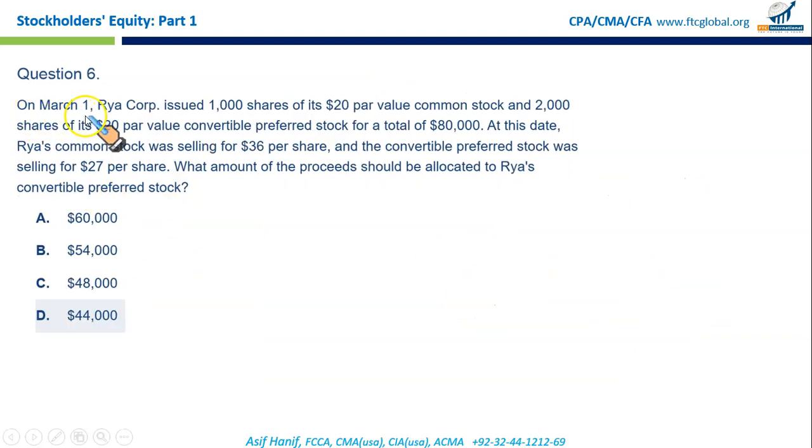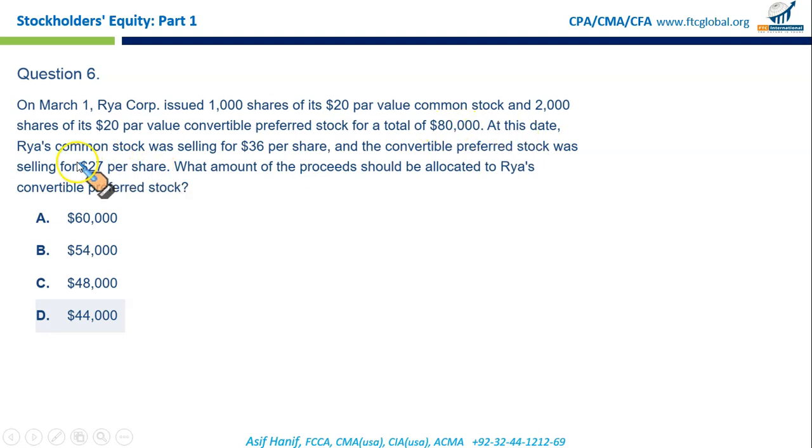On March 1st, Raya Corporation issued 1,000 shares of its $20 par value common stock and 2,000 shares of its $20 par value convertible preferred stock for a total of 80,000. We need to allocate this amount between these two. The issue is we have not been given the separate issue price of these two.